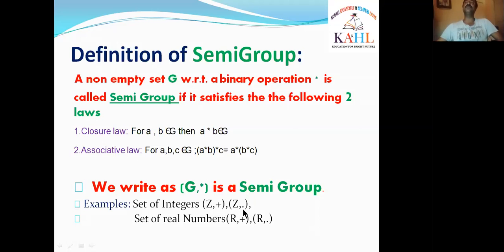On the integer set, we take the binary operation multiplication. For this also, (Z, dot) satisfies closure and associative law. That's why we say that (Z, dot) is also an example for semi-group. And also we take the real number set R with respect to plus and dot. Both also, (R, +) is a semi-group and (R, dot) is a semi-group example.